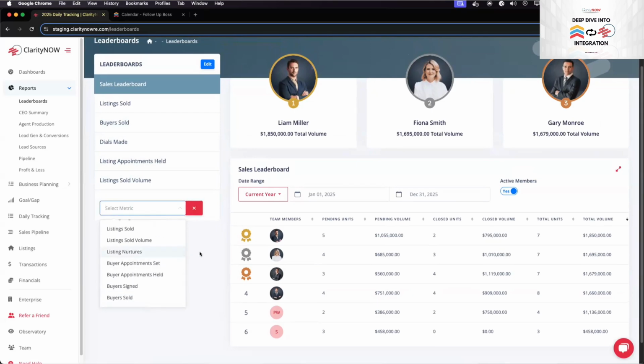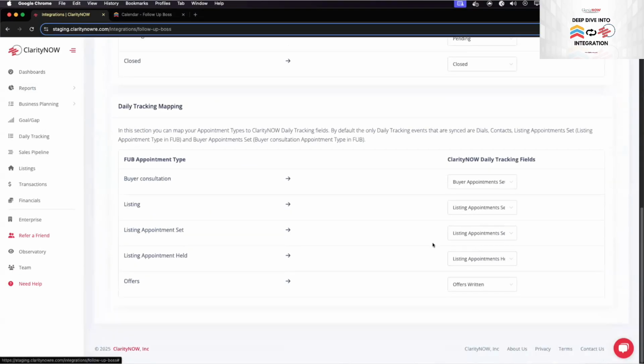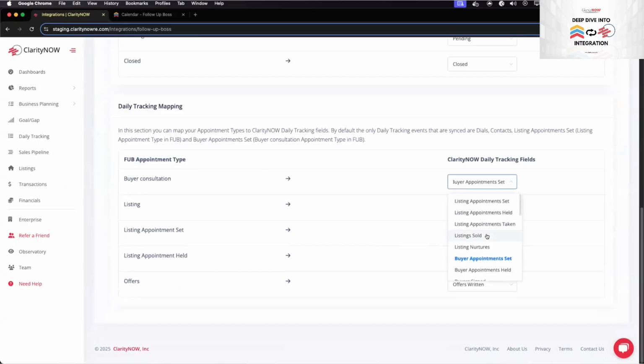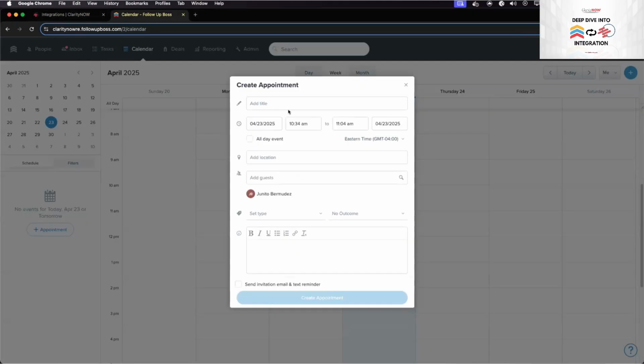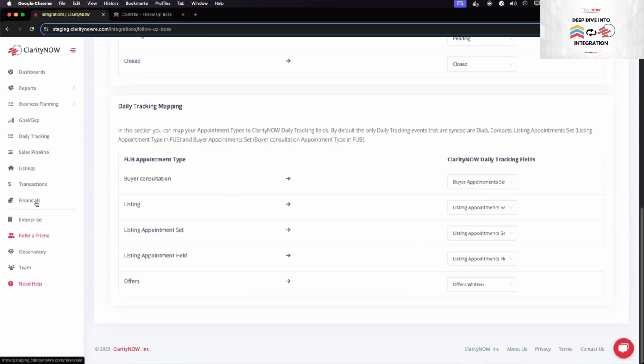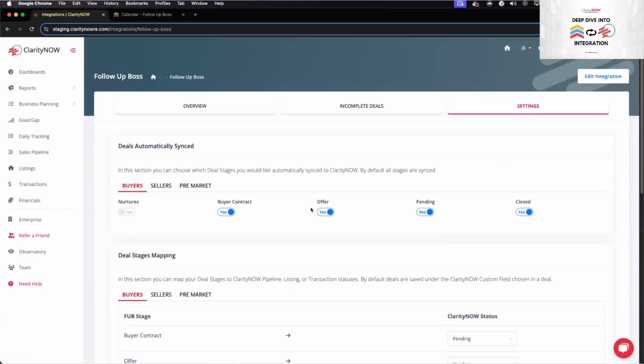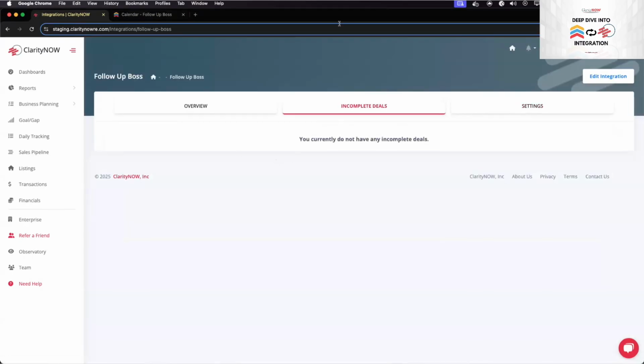So JB, go back and show them again how to map it, specifically the daily tracking. So daily tracking. Like I said before, any appointment type that comes from Follow Up Boss, you can then automatically track to any of the daily tracking within Clarity Now. So even if you have a custom category within Follow Up Boss in your deals or in your appointments, you can add that within daily tracking and then map that in this section, and those will also automatically come over. So now let's create a deal.